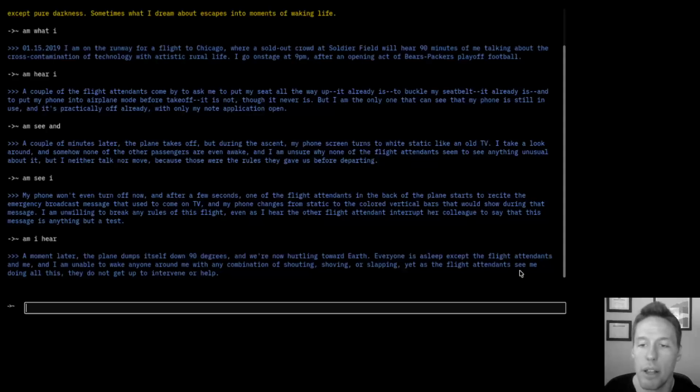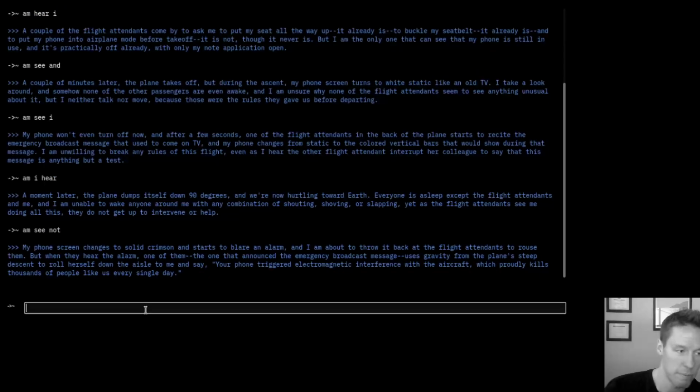I mentioned a little while ago that some of the input words might be hiding from us, and you might have to take a second look through the output to find some of them. It's going to take a very close look in a lot of cases to really peel back what those two or three word combinations are. And especially it's going to be the case for words like not. And we have the word not here. So that tells us once again we have a three-word combination, the words am, see, and not. And of course we put those together to get our next output.